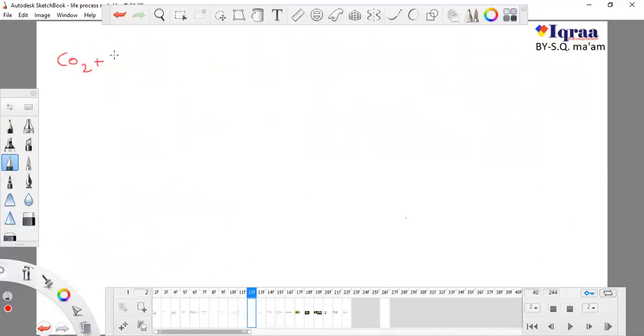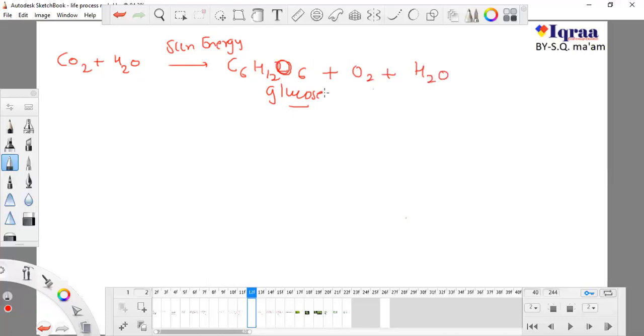Plant is using carbon dioxide and water, and sun energy, to produce glucose, and oxygen and water, of course. This reaction is known as photosynthesis, because the plant is producing something complex. Plant is using carbon dioxide and water.